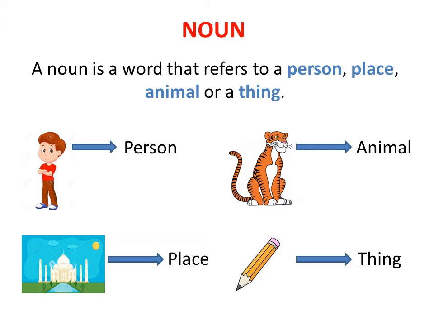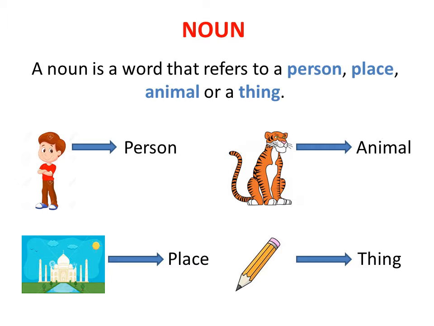What is a noun? A noun is a word that refers to a person, place, animal or a thing. To help you understand, let us see the examples of each. From the picture, you can see this is a boy. It comes under the category of person. Next, this is a tiger. It comes under the category of animal.